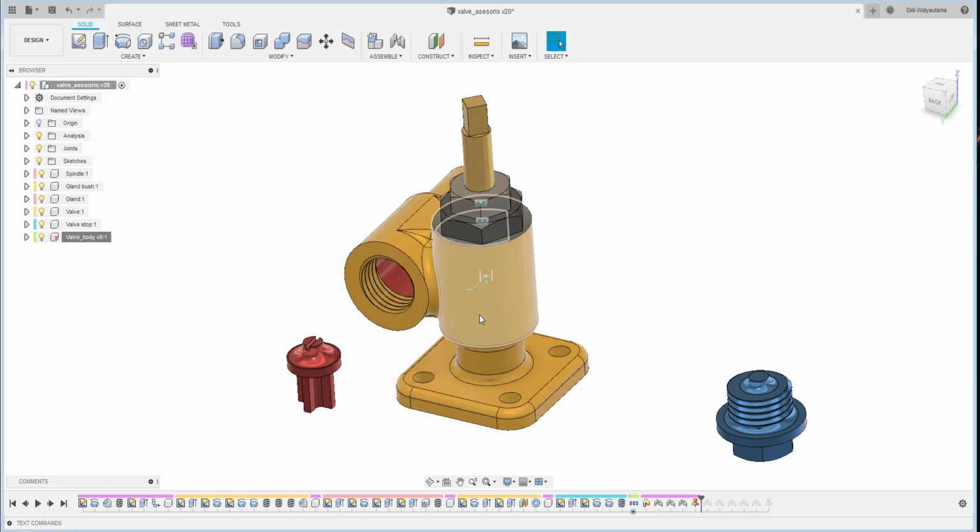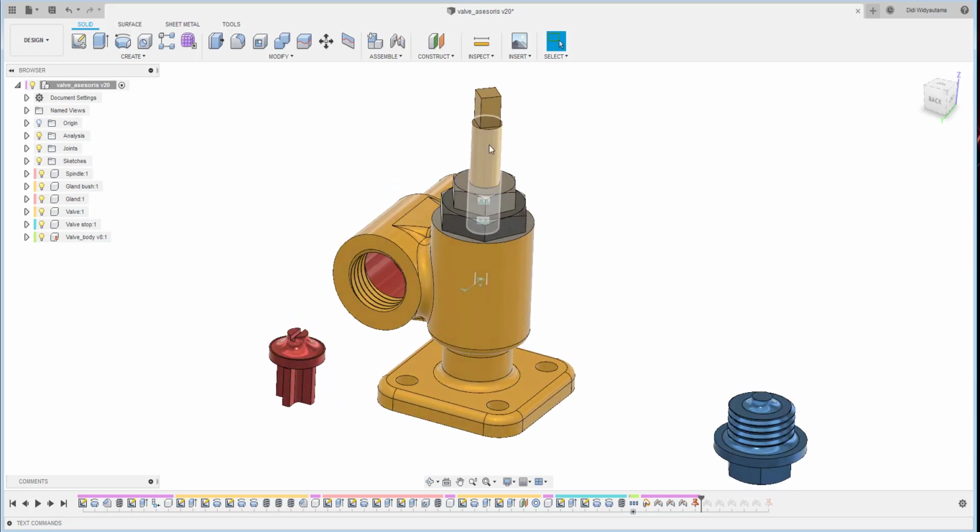Okay, so they cannot move. There is a pin over there indicating that we grounded this part, so we can select and move the rotational here. Okay, we can rotate and we can move along the axis.